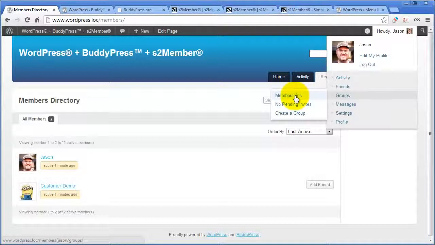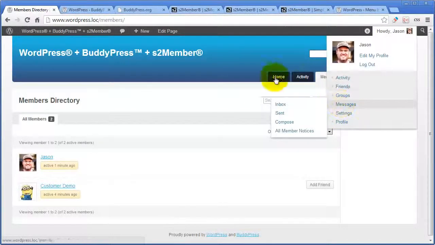And then if I go over here, that's Members, JSON, Groups, Groups Invites, Groups Create. So this is how you will protect content, protect some of the areas of your installation with S2 Member: you need to look at the URIs. So let's see an example.